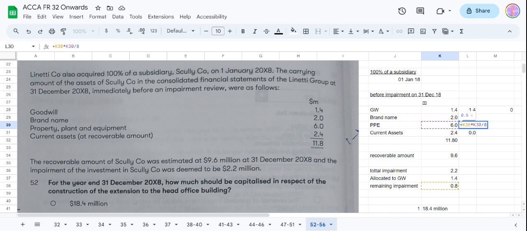So we have allocated 1.4 to goodwill, 0 to current assets, and the total is 2.2, which they said is the total impairment. After all of it, you have 9.6, which is also true. We did all the maths. Out of this 2.2, 0.2 is brand name.